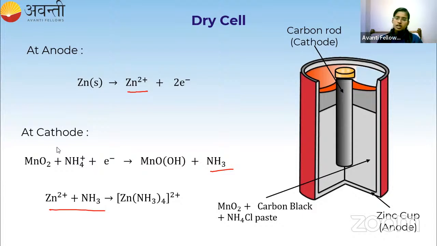Now the next is the mercury cell. So any doubt from the dry cell for anyone? Is everything clear in the dry cell part? Students, say yes or no?